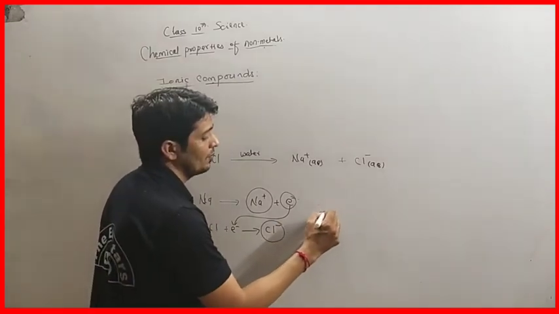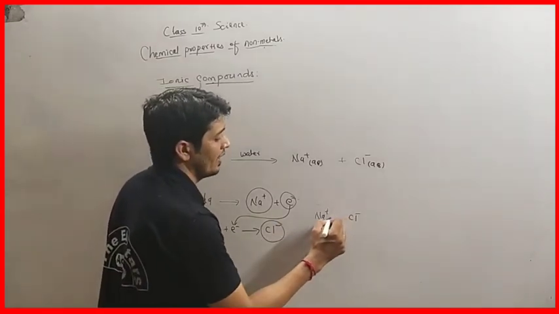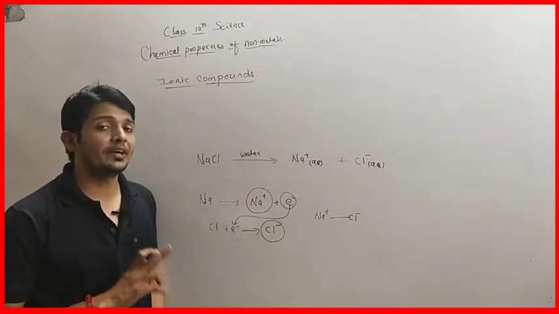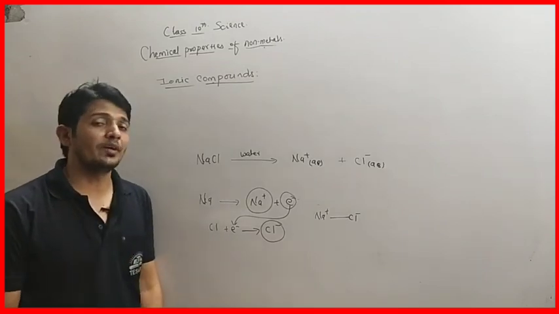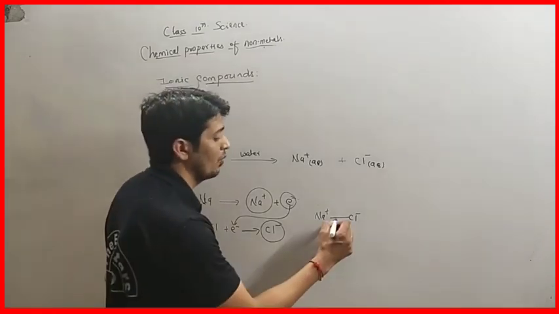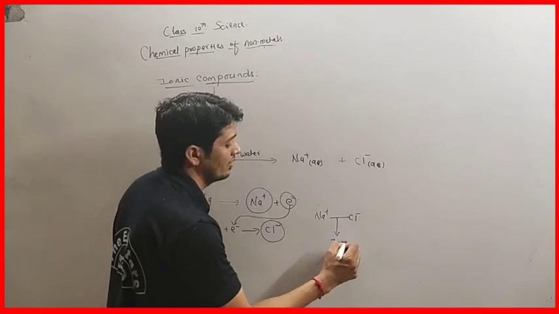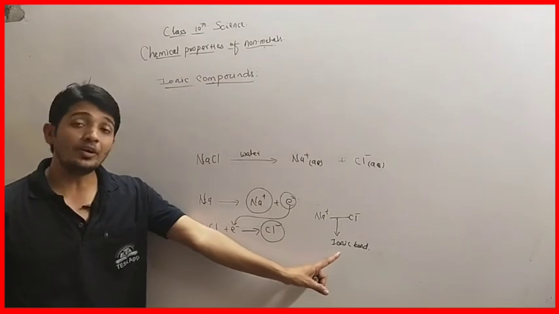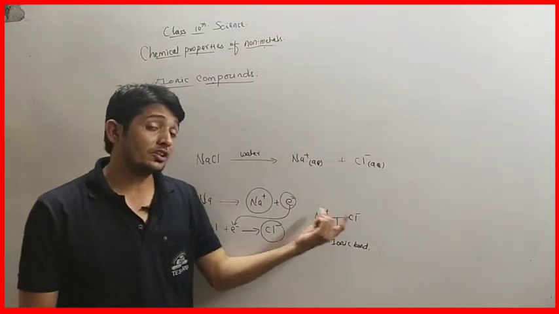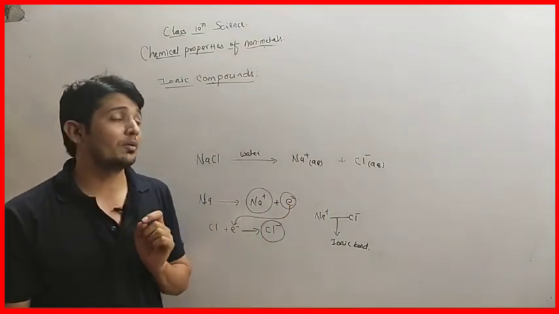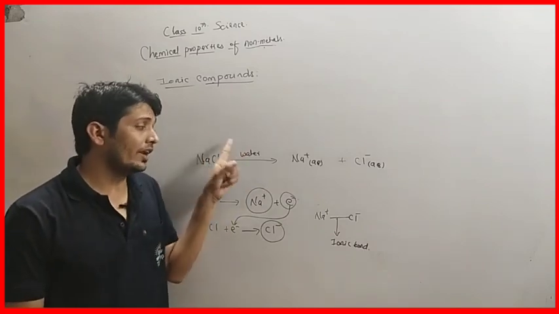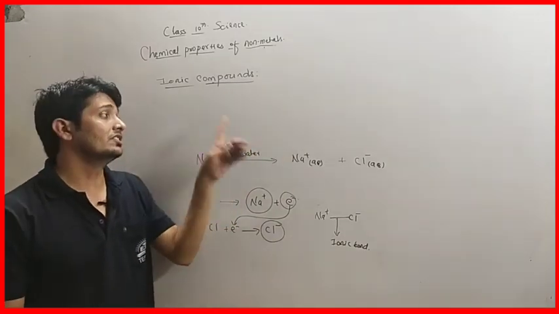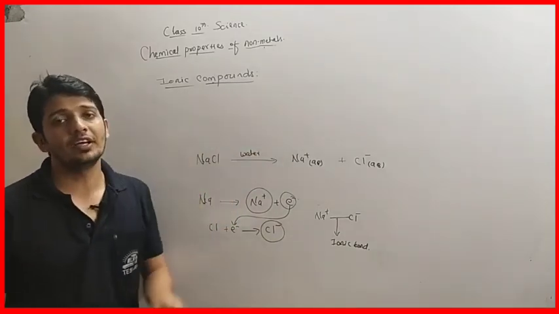The sodium positive ion and chloride negative ion attract each other with the help of electrostatic force of attraction. That electrostatic force of attraction is called an ionic bond. So in an ionic compound, an ionic bond is present. The force of attraction that works between them is electrostatic force of attraction, and when they dissolve in water, they form ions. That's why, due to these reasons, these compounds are called ionic compounds.